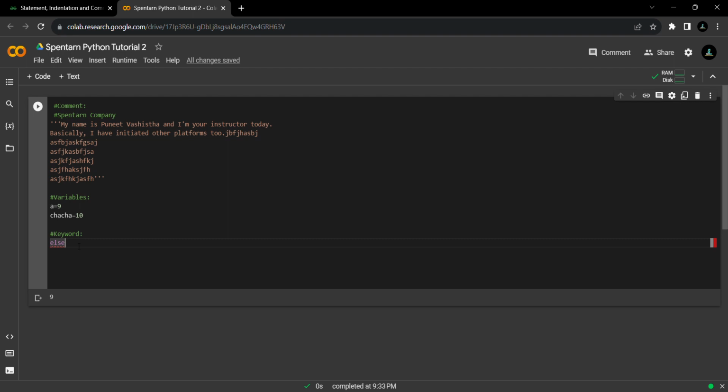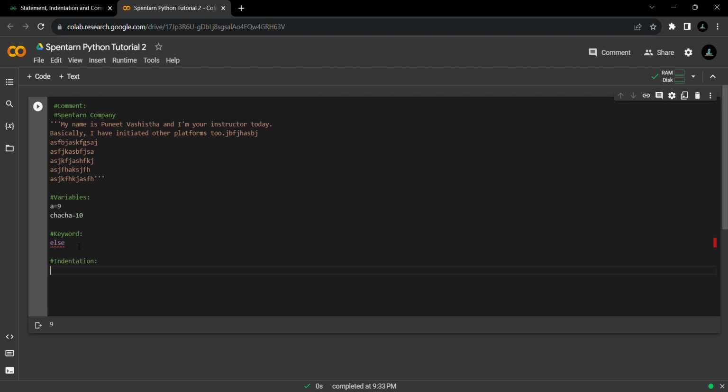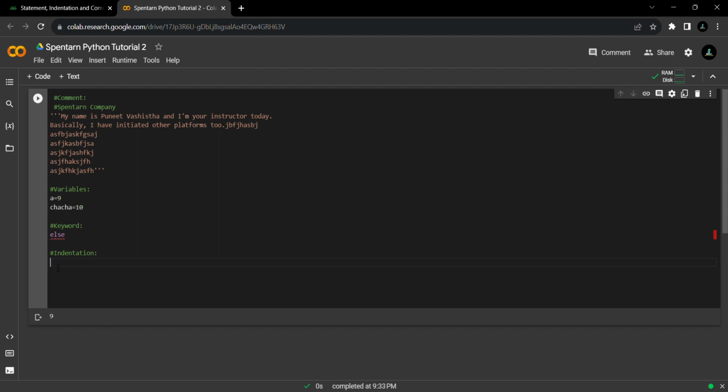So I hope you got what is a keyword, what is a variable, what is a comment, right? One more thing which we are going to discuss is indentation. What is indentation? Indentation is something like space.